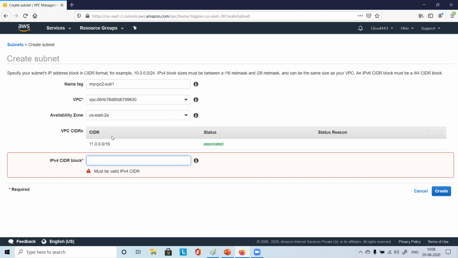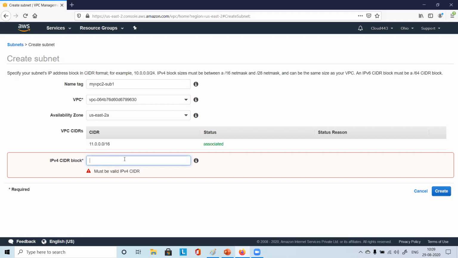Only one subnet will consume all the IP ranges. You need to decide how many servers, how many devices, how many IP addresses you will need in this particular availability zone or subnet, because subnet and availability zone are mapped one-to-one, as we discussed. So we need to go for a smaller range with a smaller number of IP addresses.